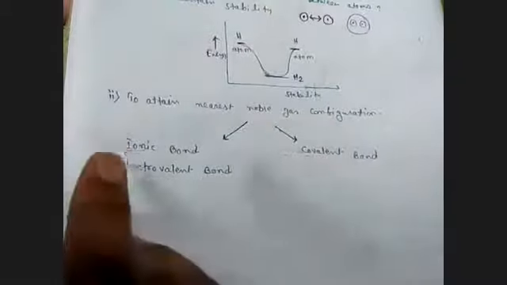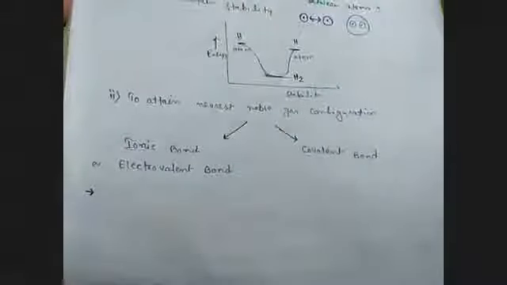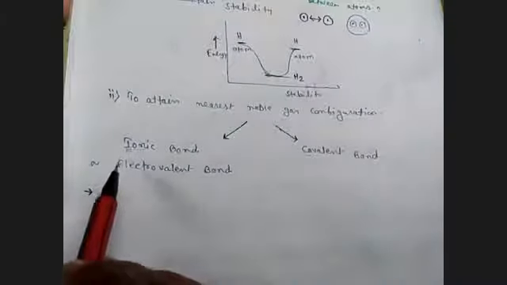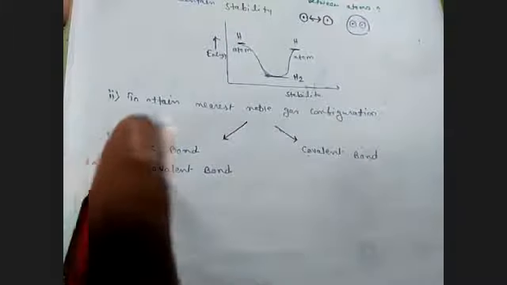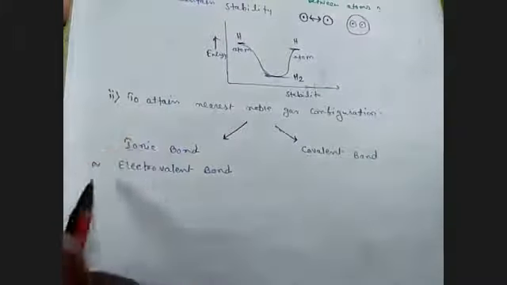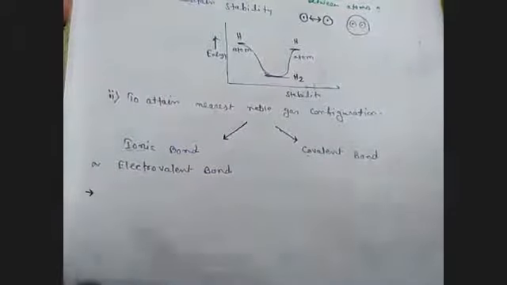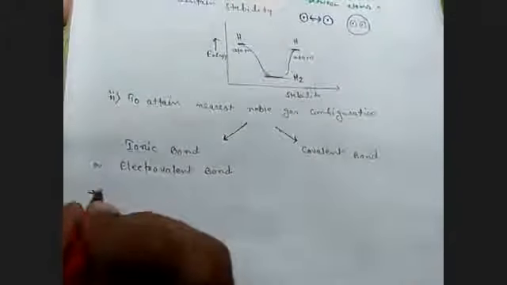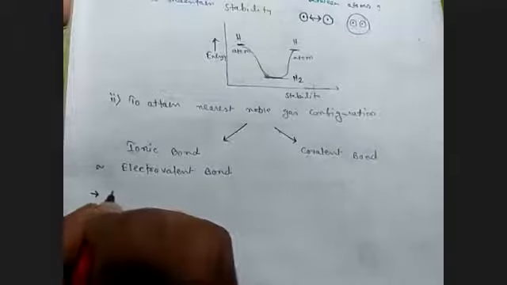By accepting or releasing electrons. By accepting an electron, which ion is formed? Anion. And by releasing an electron, cation. So this type of bond forms between ions.